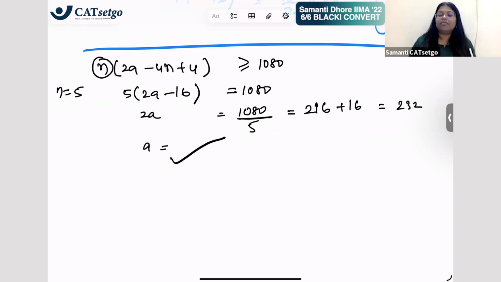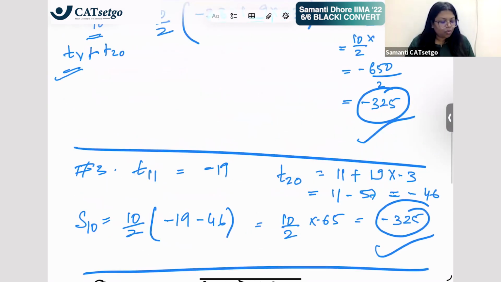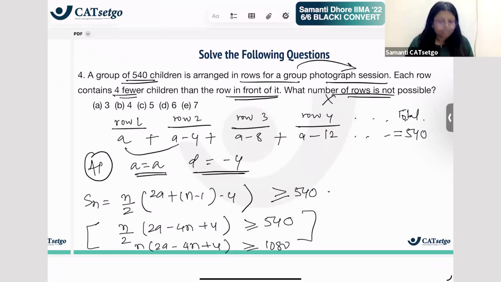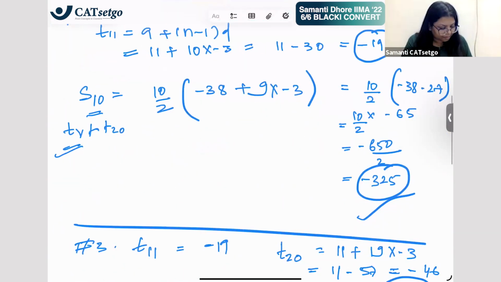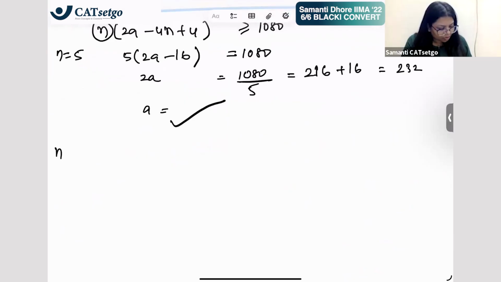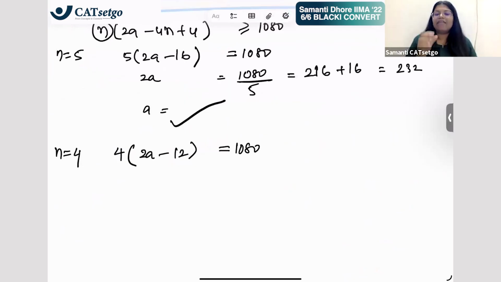Because this is fair, we can have 5 rows. They are asking you what number of rows is not possible, what cannot be. So 3, 4, 5, 6, and 7, right? Now put n as 4. So you get 4 into 2a minus 16, so 12, equal to 1080. They haven't asked you what the minimum or maximum value of n is, so let us not take inequality there. We have to take equality only, and we have to see where all we get 1080.